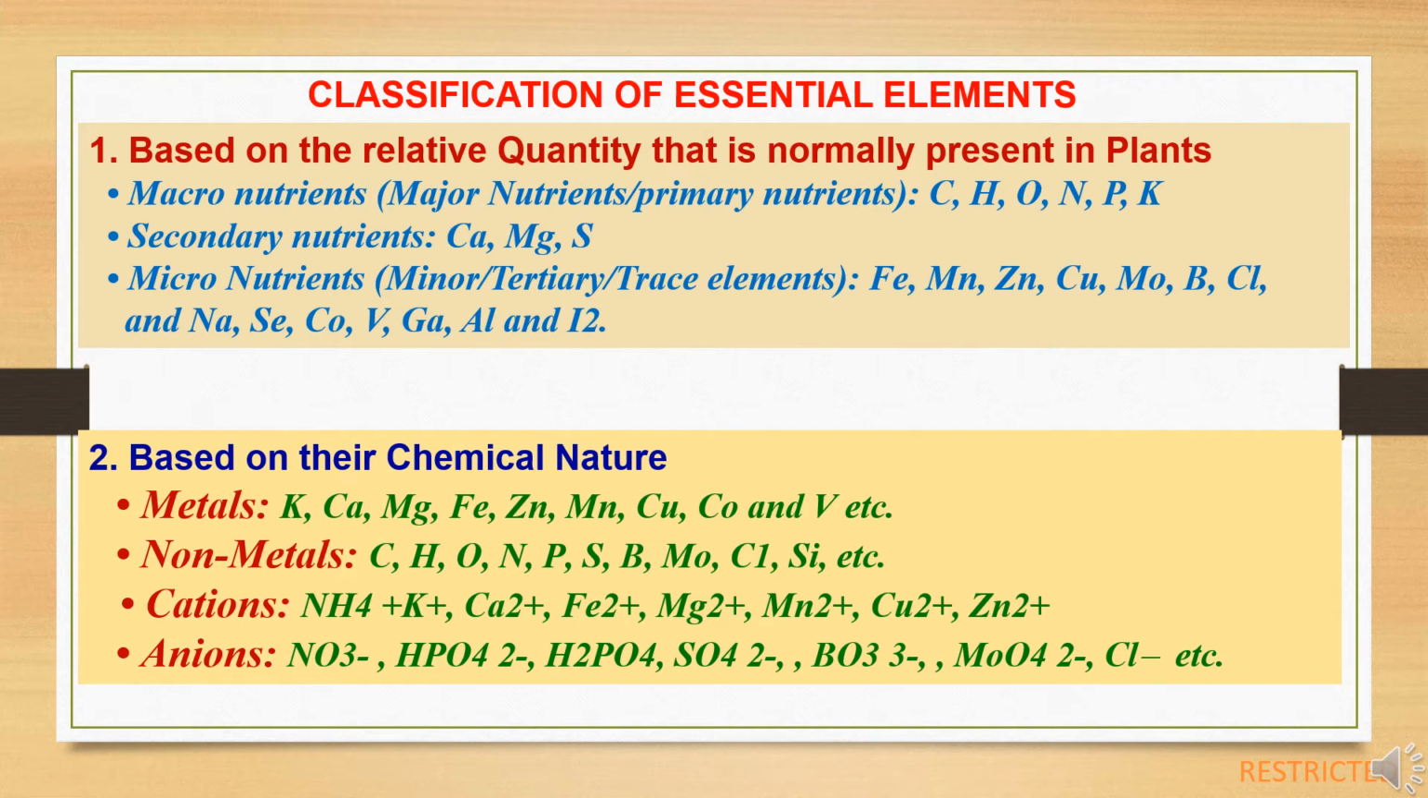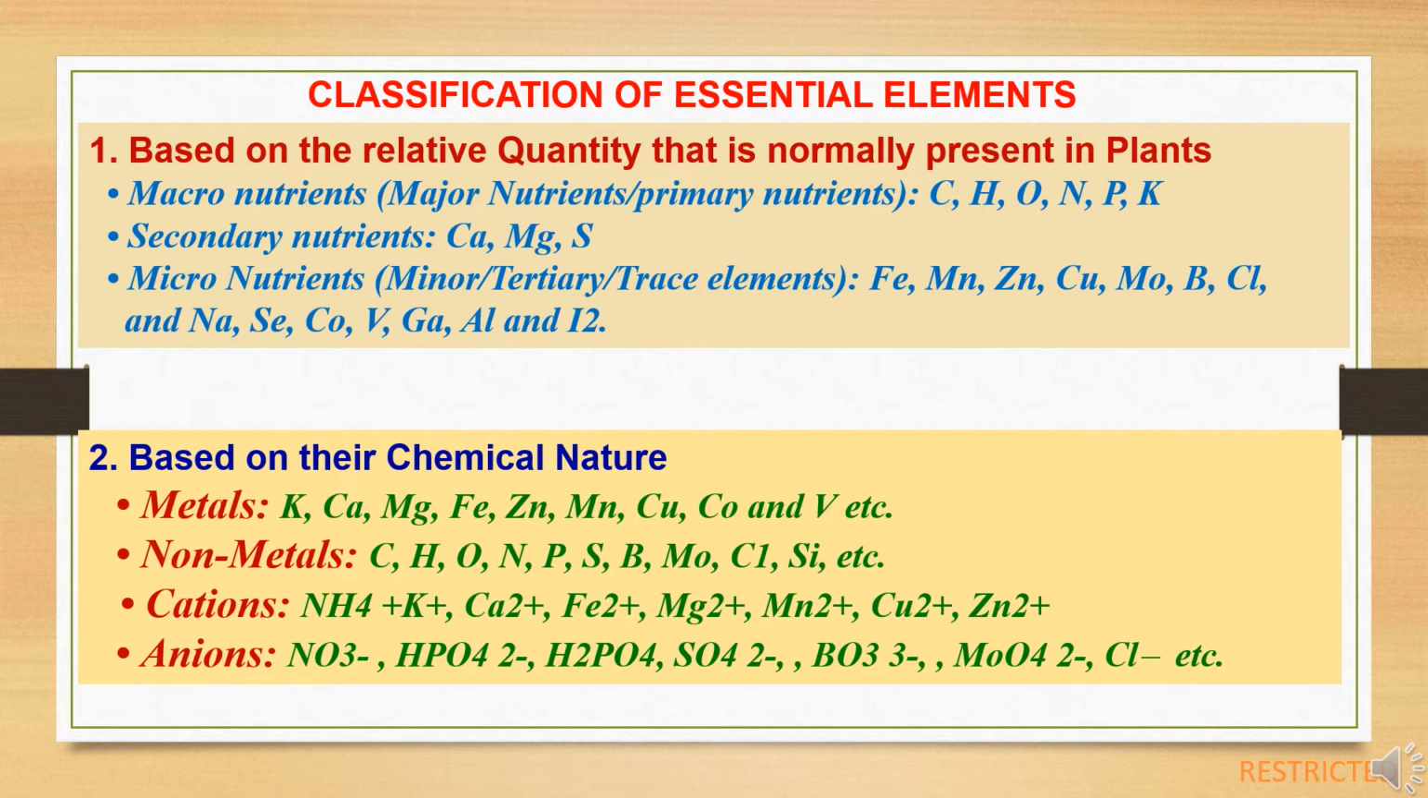Now we will study about classification of essential elements. These elements are classified in different categories based on different parameters. Like first one, based on the relative quantity that is normally present in plants. On this basis, the elements are classified in three categories. First one, macronutrients, which are known as major nutrients and primary nutrients. Such nutrients are carbon, hydrogen, oxygen, nitrogen, phosphorus and potassium.